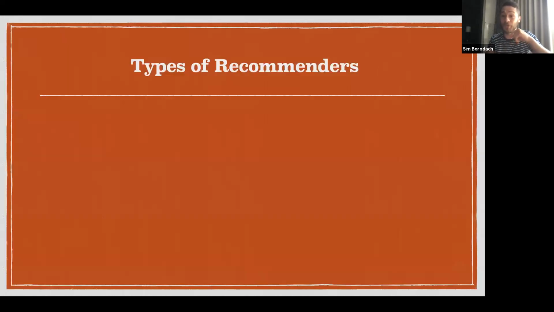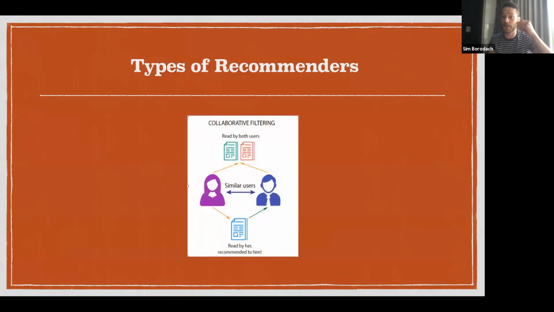Just to do a quick review, there are two types of recommenders generally, or in principle. The first one is collaborative filtering, where we have two users that have a similar reading history and a general profile. So they share interests, or perhaps they fall into similar age groups or demographics. And then when we recommend to one user, in this case, the man in blue, what the woman in pink had read, that would be additional content that we recommend to him based on what she also read.